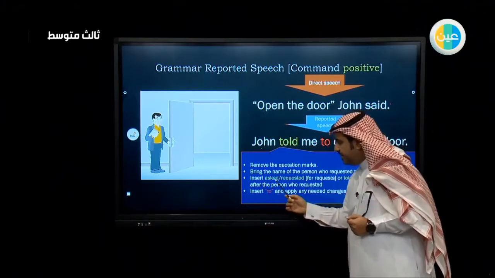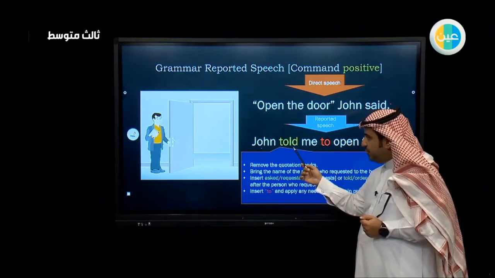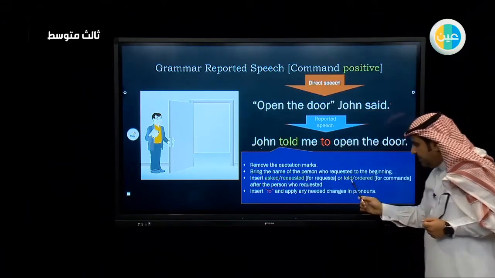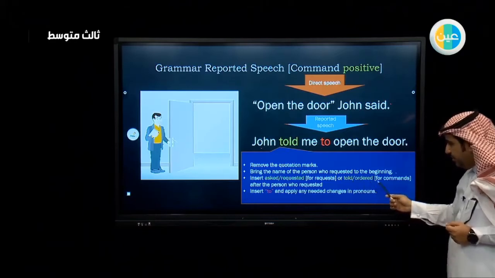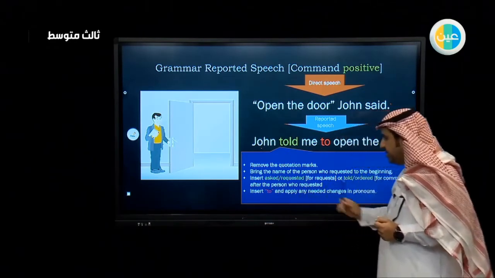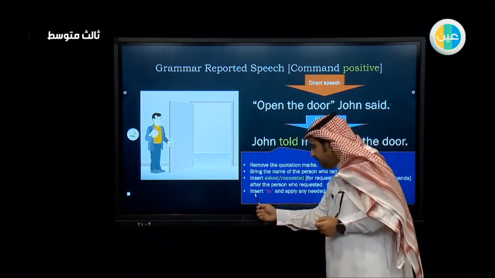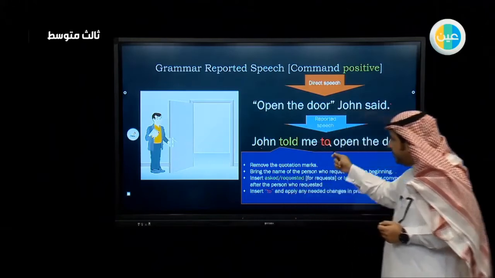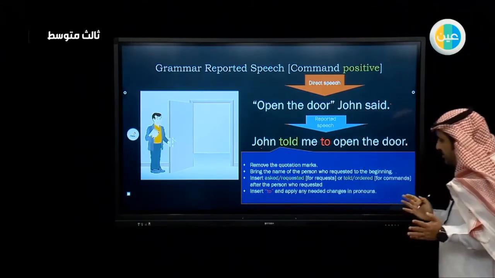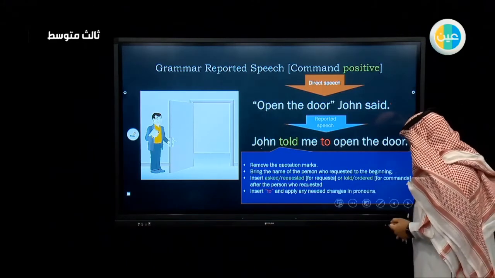We insert the words asked or requested if it is a polite request, but this sentence is a command, so we use told or ordered for commands after the person who commanded. We insert to, and apply any needed changes in pronouns or in the sentence generally.